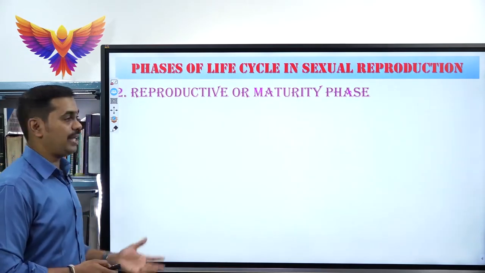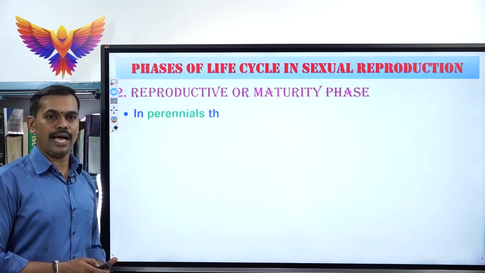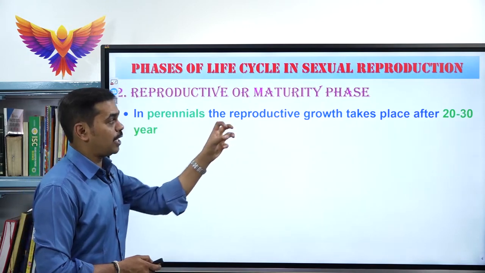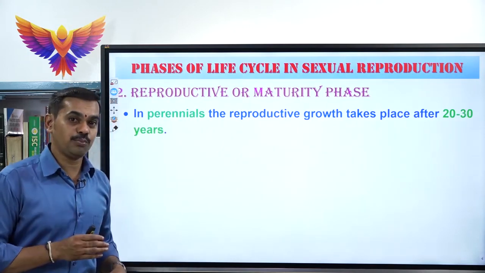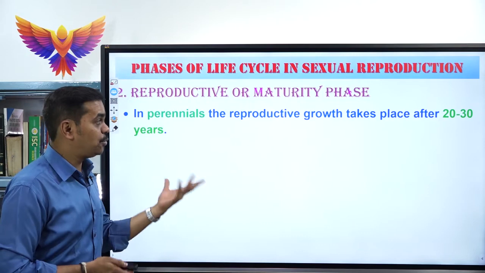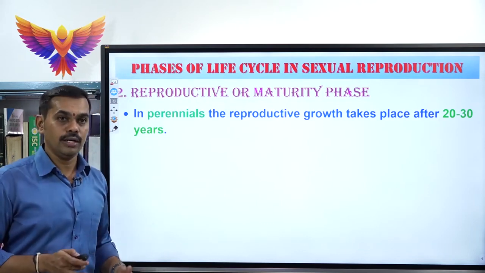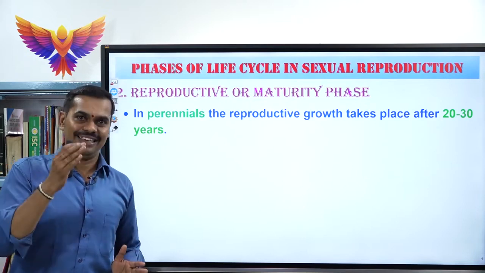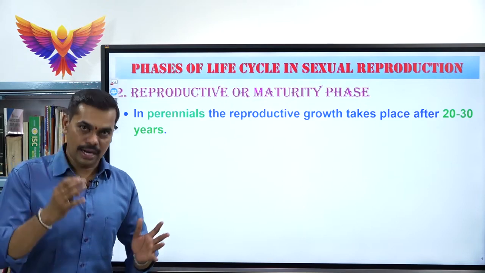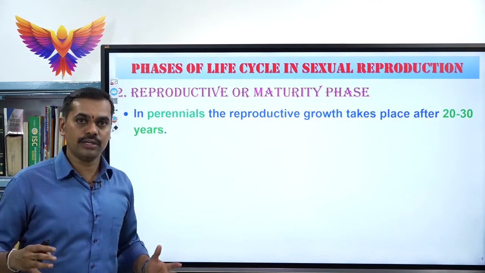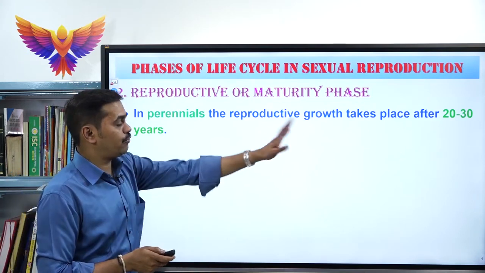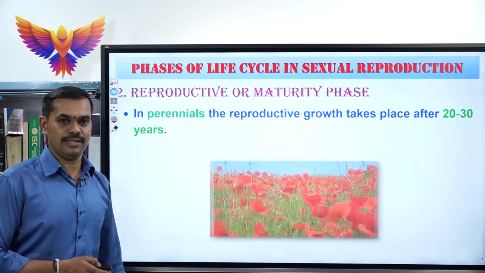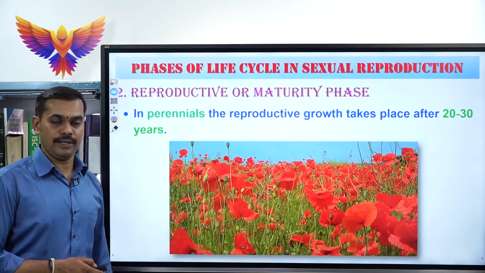Coming to the third one, perennials. In perennials, the reproductive growth takes place only after 20 to 30 years. Till 20 to 30 years, the plants keep on growing in size, weight and diameter. They keep on increasing, but the plants never produce flowers even before 20 to 30 years. That is called perennials.